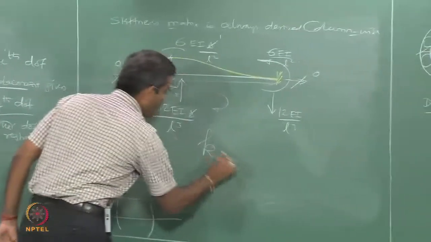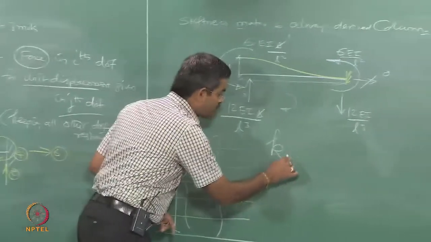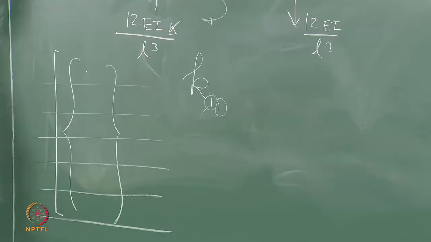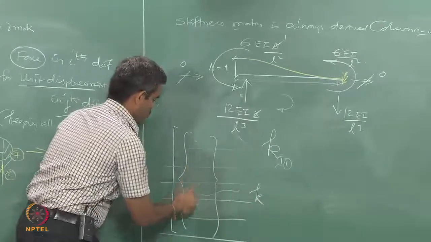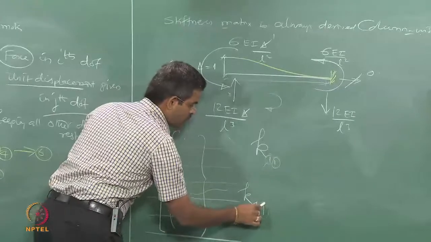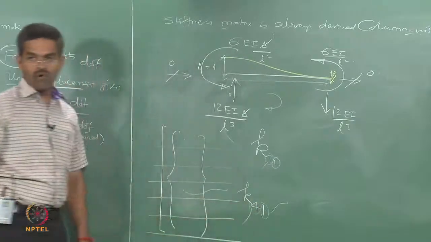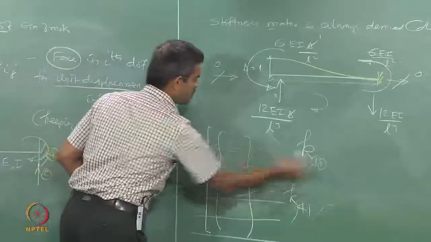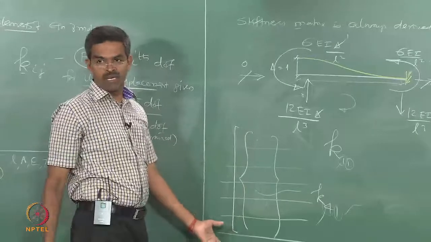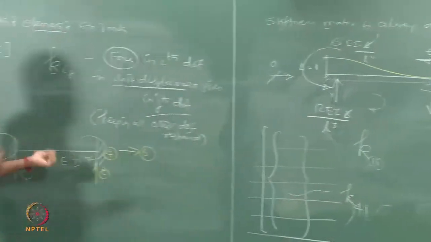This one stands for the displacement given in the first degree, this one stands for the force in the first degree. For example, this would be k 4 1, this one stands for the displacement in the first degree, whereas this stands for the force in the fourth degree. So, you will obviously see all of them will have a second subscript as 1, being the first column of this matrix. The first subscript will tally with that of the degree of freedom that you have marked in the original figure.